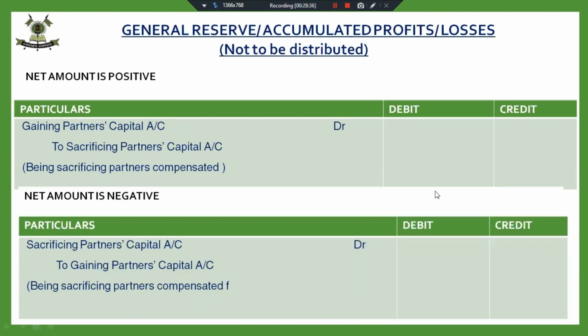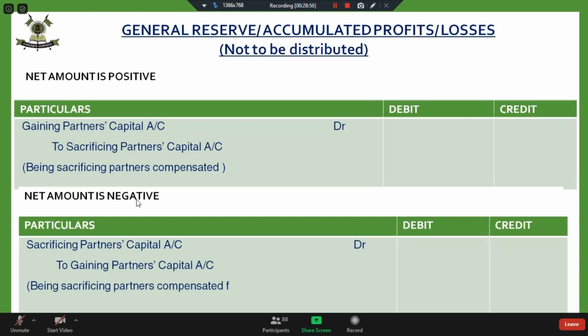Just note down this. If the net amount of all the reserves, accumulated profits and losses is positive, then I'm going to pass one adjustment entry, that is gaining partner capital account to sacrificing partner's capital account. Fine. And if the net amount is negative, my undistributed losses are more than the undistributed profits, then the entry is going to be reversed. It will be sacrificing partner's capital account to gaining partner's capital account. This is the point of difference, and there can be a 3-marker question on this point from this chapter,